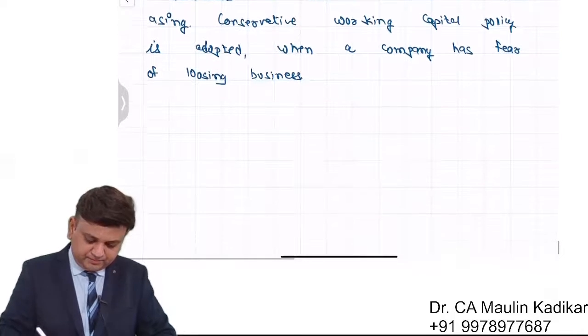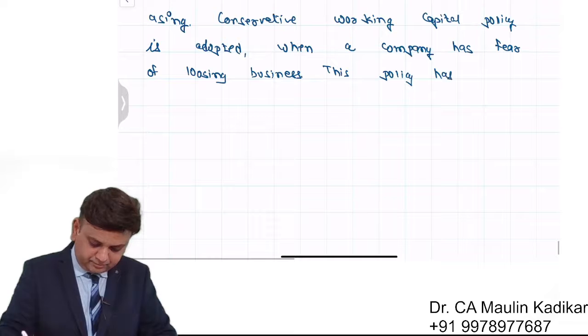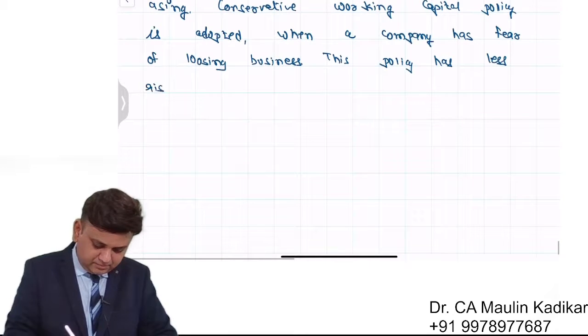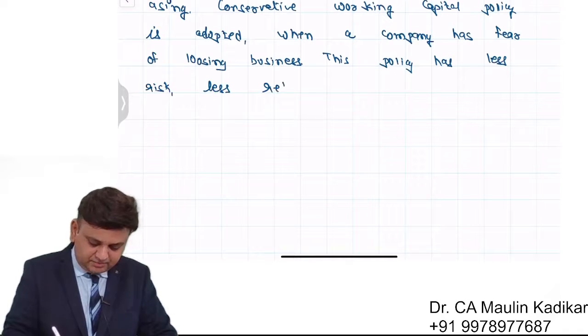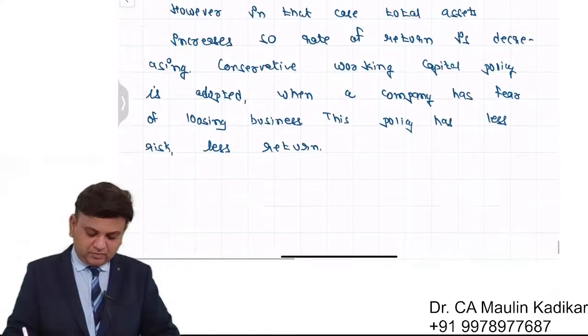Full stop. This policy has less risk, less return. With paragraph write down,